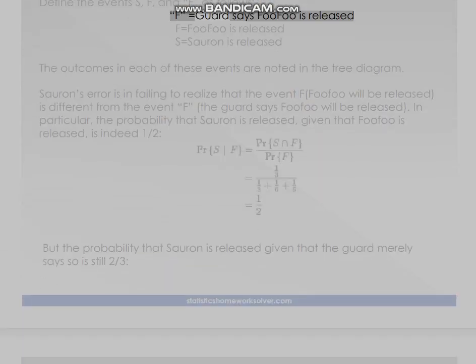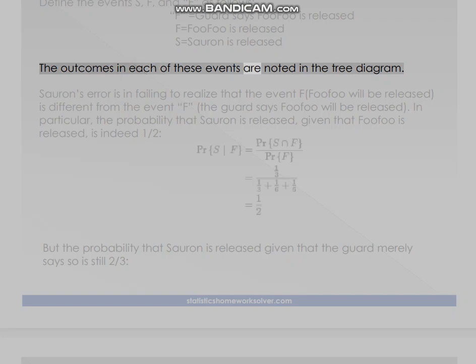Define the events S, G, and F as follows. G equals the guard says Fufu is released. F equals Fufu is released. S equals Sauron is released. The outcomes in each of these events are noted in the tree diagram.